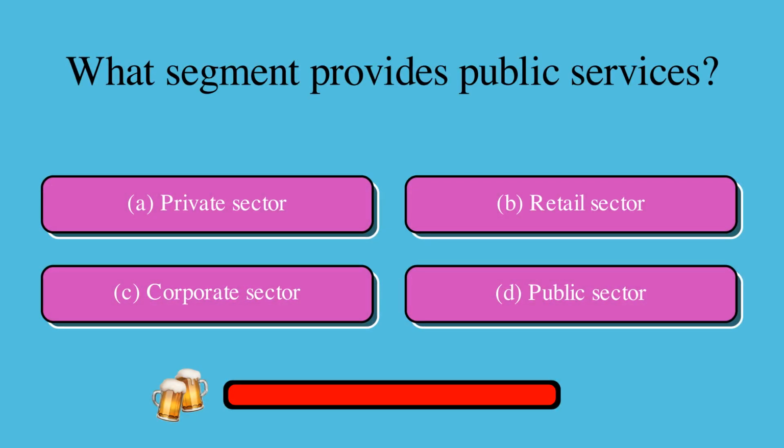What segment provides public services? Is it A, private sector, B, retail sector, C, corporate sector, or D, public sector? The correct answer is D, public sector.